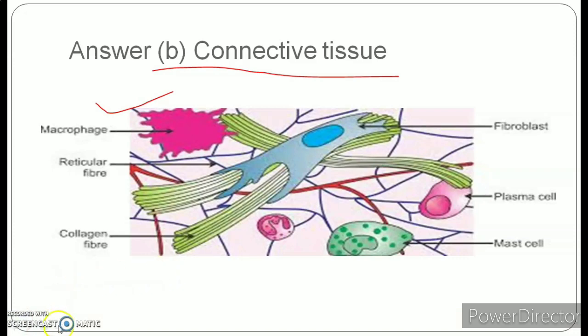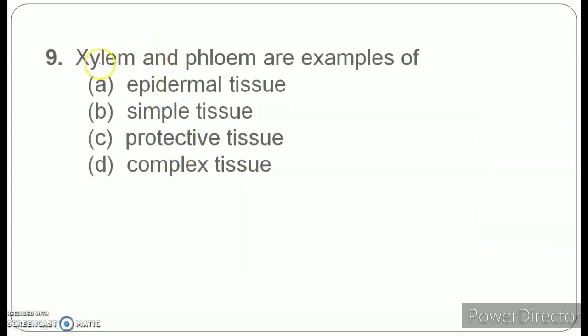Okay, moving further we have, next question is, xylem and phloem are examples of, and your options are A. simple epidermal tissue, B. simple tissue, C. connective protective tissue, and D. complex tissue. Take your time, mark the right answer.